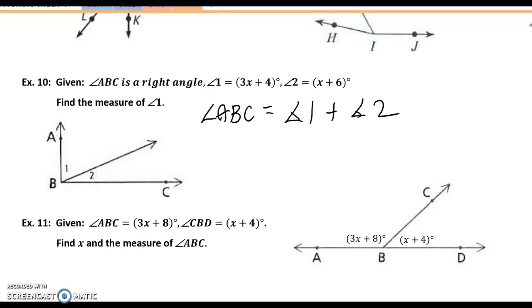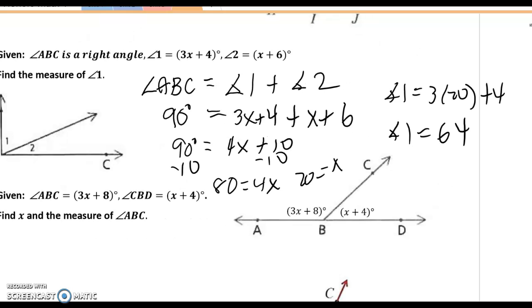All right, so we notice that the two smaller angles add up to the bigger angle in the picture. So let's go ahead and set up using angle addition. Angle ABC is equal to angle 1 plus angle 2. And through substitution, we were able to set up this equation: 90 equals 3x plus 4 plus x plus 6. Solving for x, we get x is equal to 20. Plug that in for x, we get angle 1 is equal to 64 degrees.